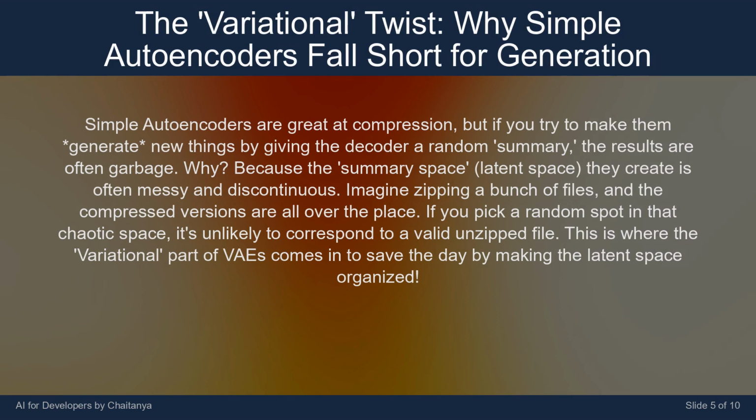Simple autoencoders are great at compression, but if you try to make them generate new things by giving the decoder a random summary, the results are often garbage. Why? Because the summary space, latent space, they create is often messy and discontinuous. Imagine zipping a bunch of files, and the compressed versions are all over the place. If you pick a random spot in that chaotic space, it's unlikely to correspond to a valid unzipped file. This is where the variational part of VAEs comes in to save the day by making the latent space organized.